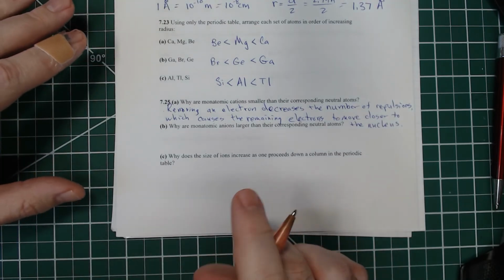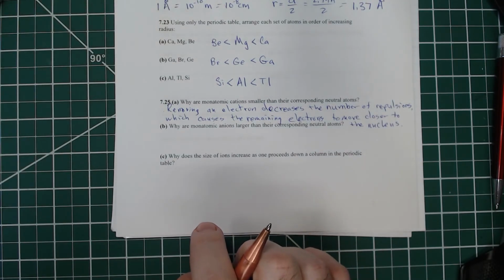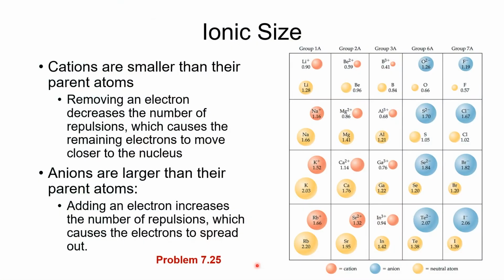And again, you will find that this is just that right there. So removing an electron decreases the number of repulsions, which causes the remaining electrons to move closer to the nucleus.